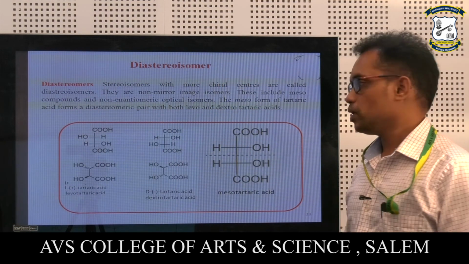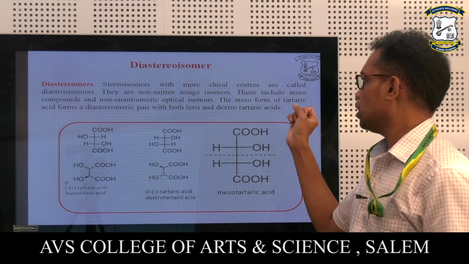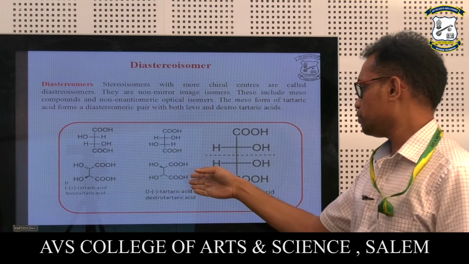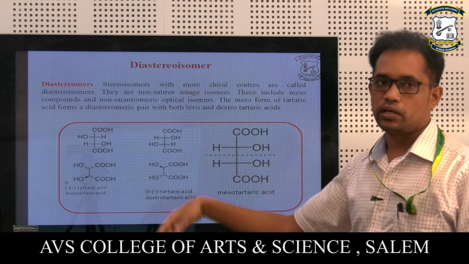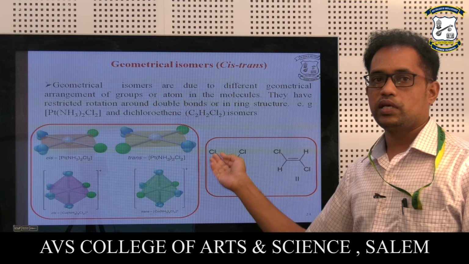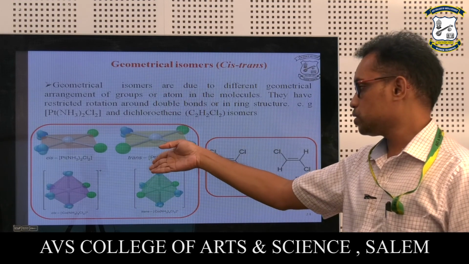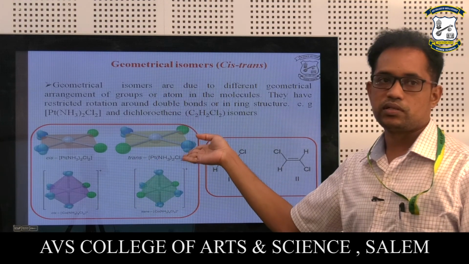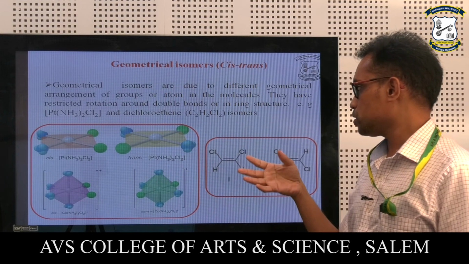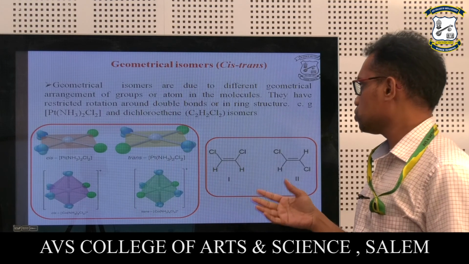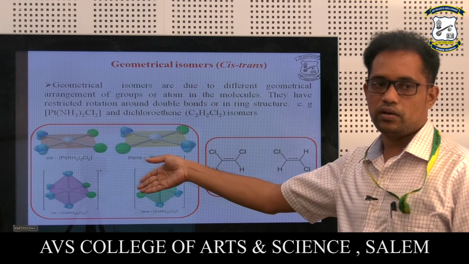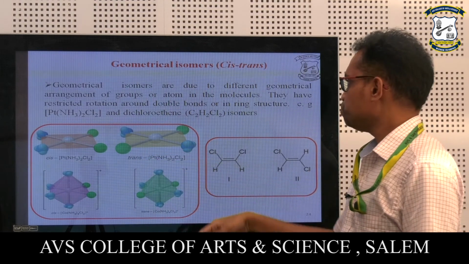So diastereomers have more chiral centers and are non-mirror image isomers, and the examples they have taken are tartaric acid and meso-tartaric acid. Then geometrical isomers. The geometrical isomers they have explained using the cisplatin complex as well as the transplatin complex, where the position of the ligand with respect to the metal atom has been varied. So this kind of isomerism can be explained using cisplatin and transplatin.